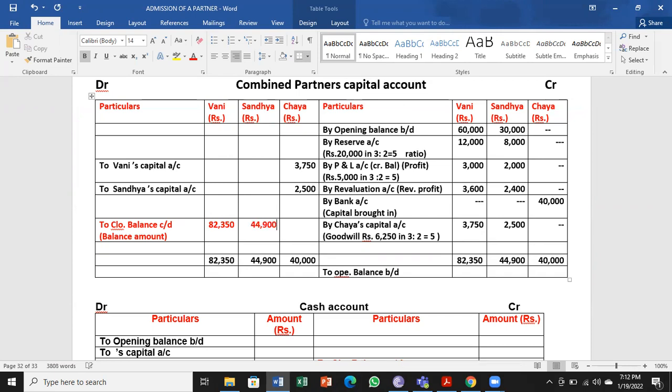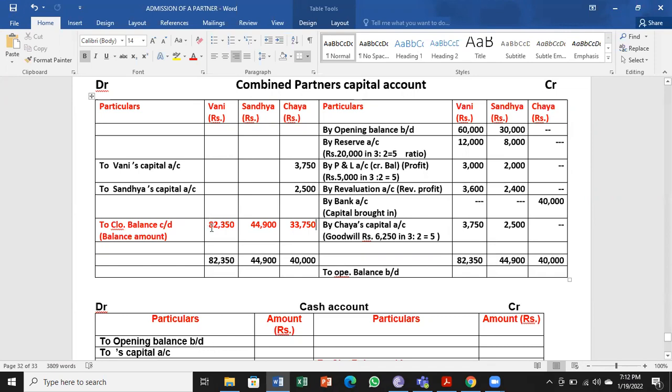So the closing balance itself will be the balance value also. But for the new partner, the capital will reduce because out of the capital only the goodwill amount is deducted.